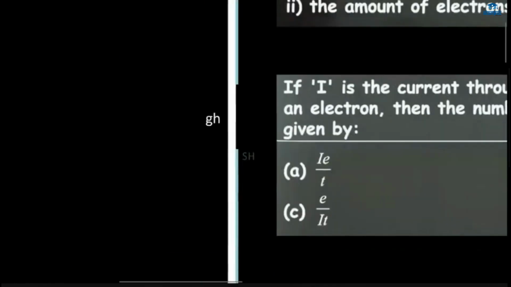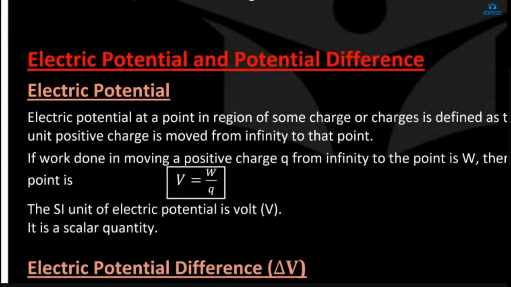Okay, done all these questions. Now you see electric potential and potential difference. What is electric potential and what is potential difference? Potential means how much work we can do. We can consider it as how much potential you have. How much work you can do in a given time, that we define as potential.